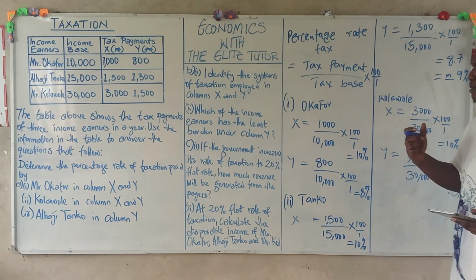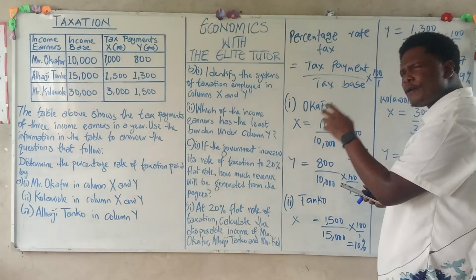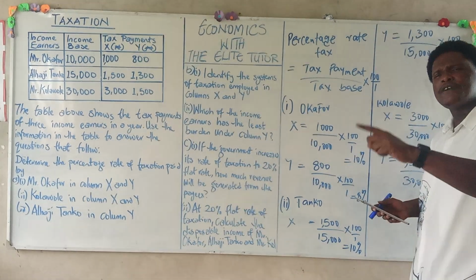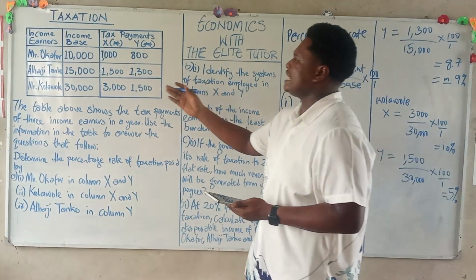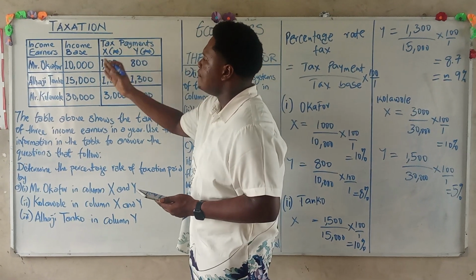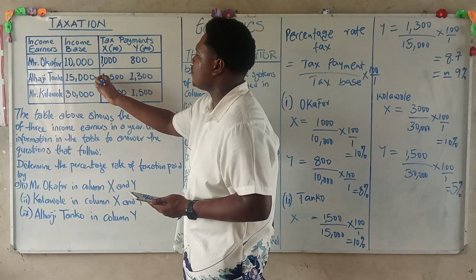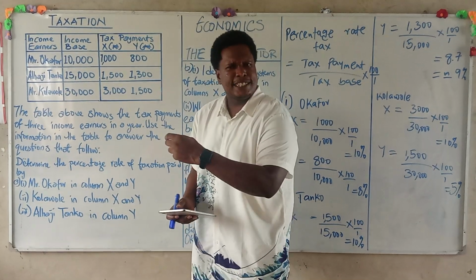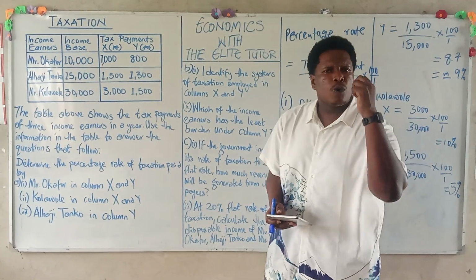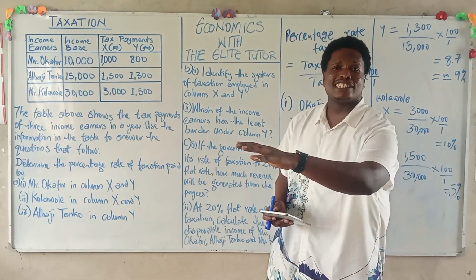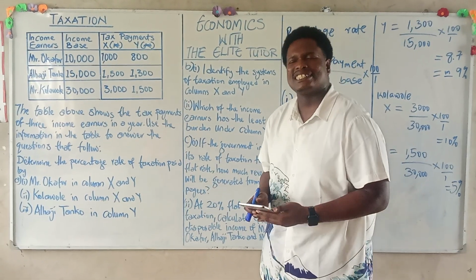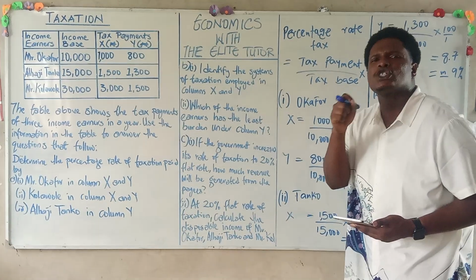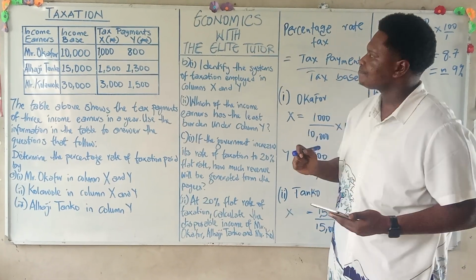Now, I can comfortably tell you that we have a proportional system of tax here. Why? Irrespective of their income. Now, let's look at their income. Mr. Okafor here is 10,000. Mr. Alhaji Tanko here is 15,000. And Kolawole is 30,000. So irrespective of their income, what is happening to their tax rate? Their tax rate remains the same. So we can say that the system of tax employed in column X is a proportional system of tax.